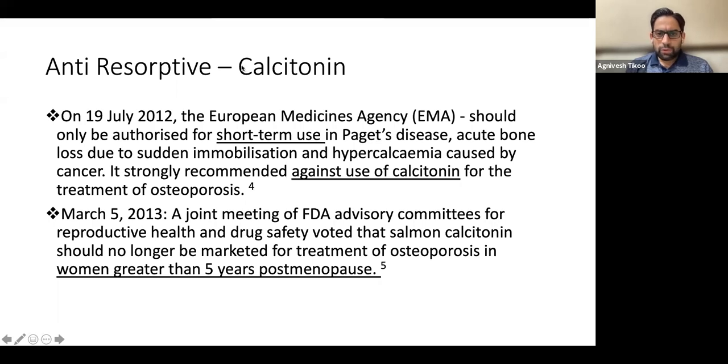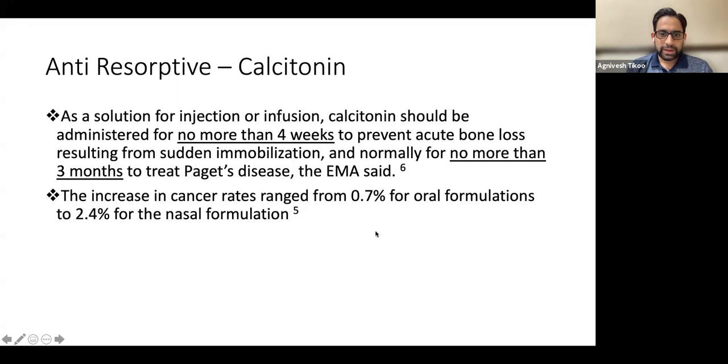So what happens is after sustained use, antibodies start forming against it and it becomes ineffective. So it is not recommended to go beyond 3 months, and it is not recommended as an osteoporotic treatment. It has got specific indications to prevent acute sort of decalcification because of recumbency, metastasis, or a patient presenting to you with hypercalcemia. You can give calcitonin to sort of decrease the calcium levels.